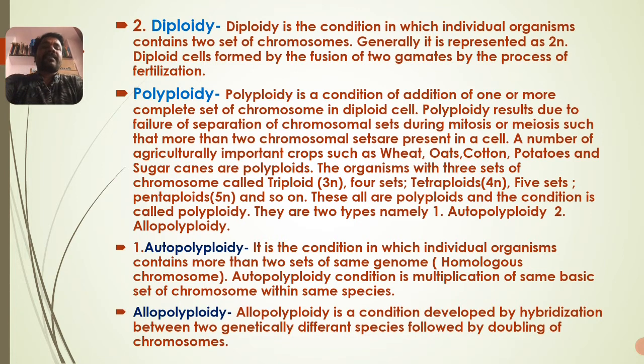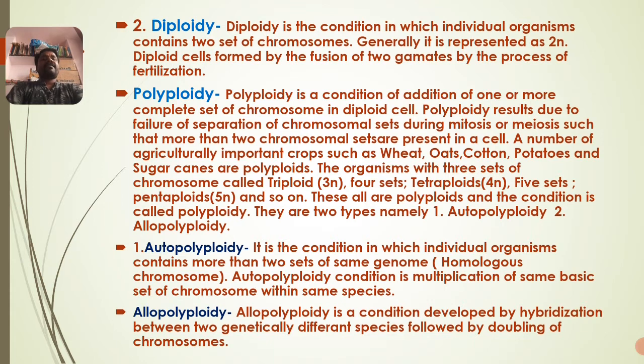And the last, third one, is polyploidy. Poly refers to what? Many. Ploidy refers to change in the set of chromosomes. When more than two sets of chromosomes are present in individuals, those are called polyploids, and are said to be polyploidy.